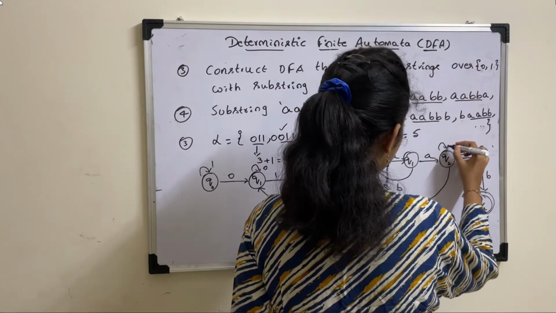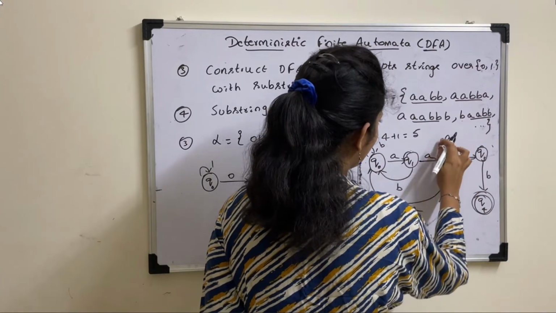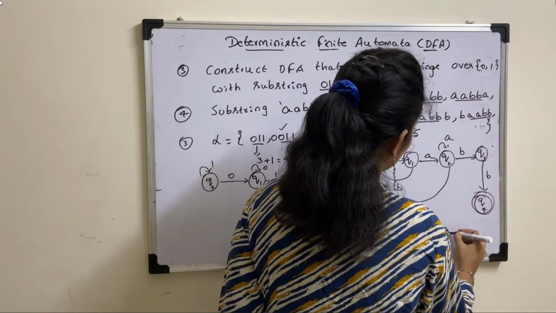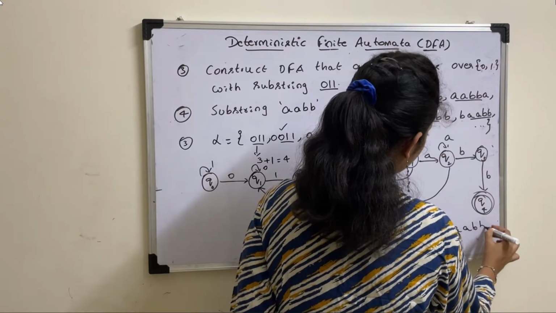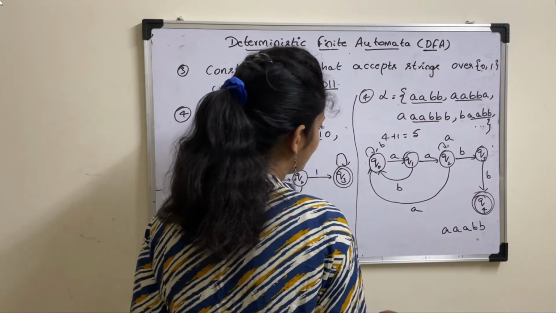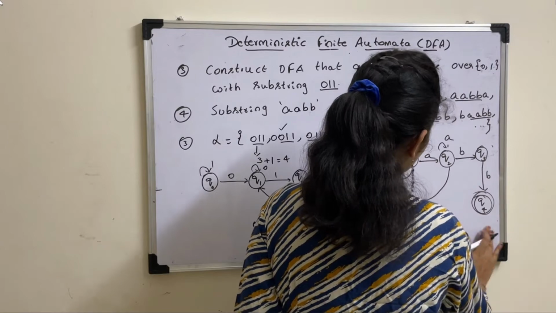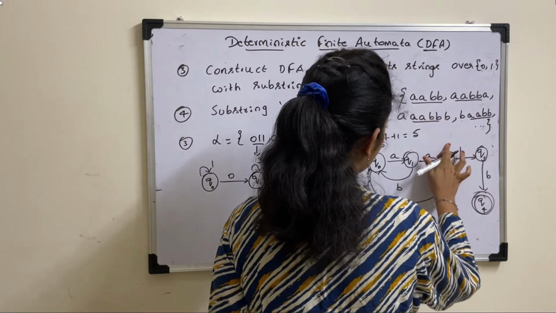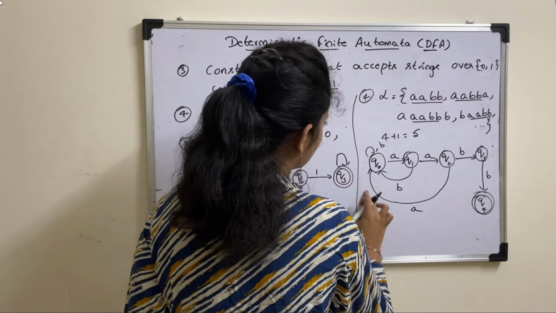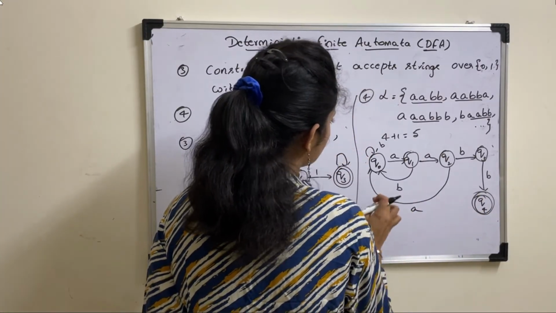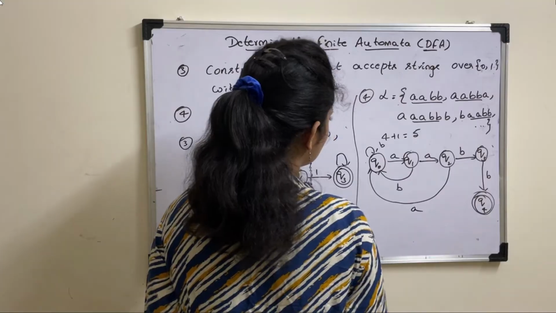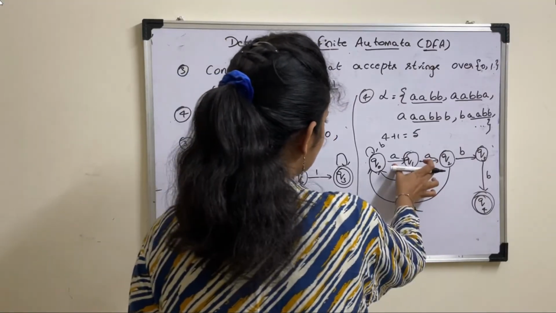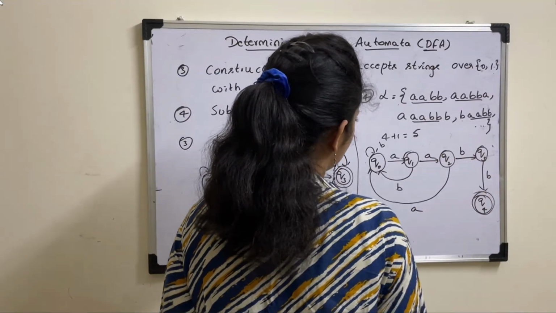If you use A as a self loop, you will get AABAB, B, so better not to use this. Instead, take this path: move state from Q3 to Q0 on input symbol A, and leave this sequence as it is.